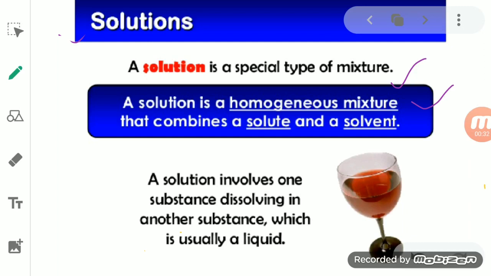A mixture whose components we cannot separate by simply looking at it. It has a uniform composition, or the solute is properly distributed in the solution.